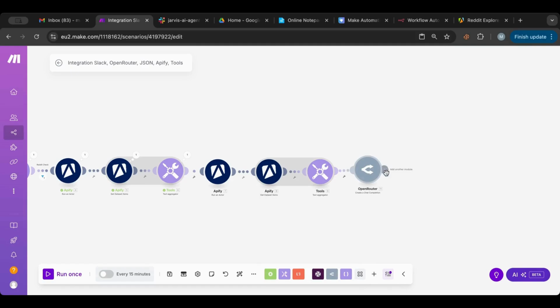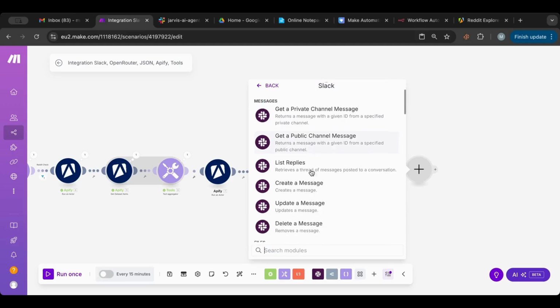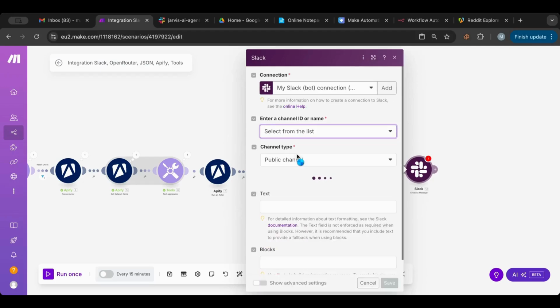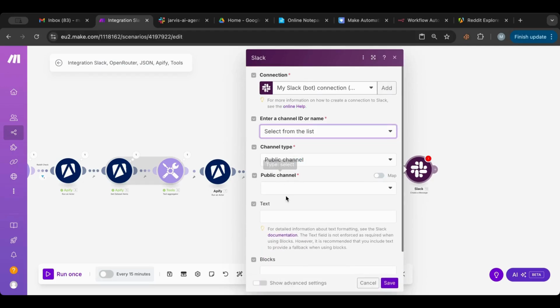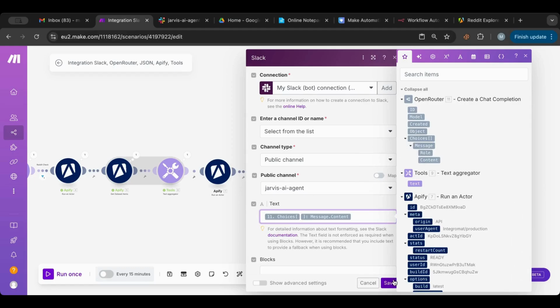Okay, and then we want to get back to our agent with a create message and send them the actual result from a list. Let's choose from a list. Let's choose this, and we will get back to them with whatever is this message.